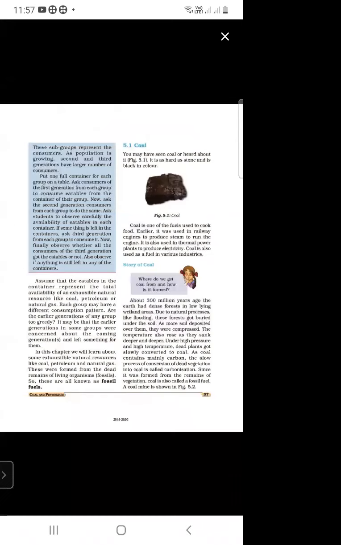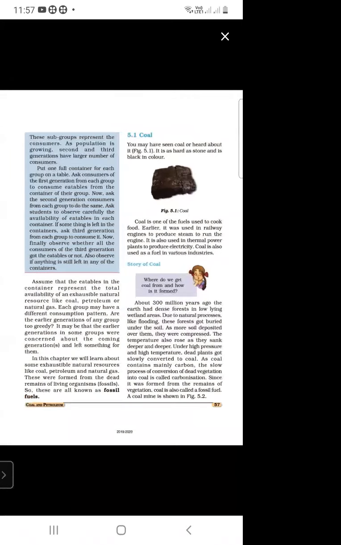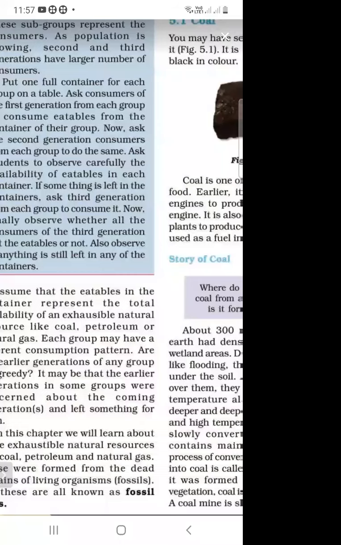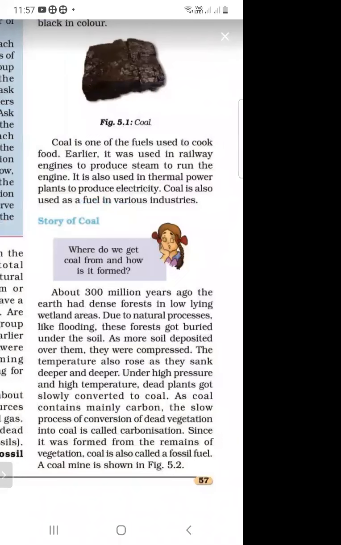And what is the story of coal? Where do we get coal from and how is it formed?